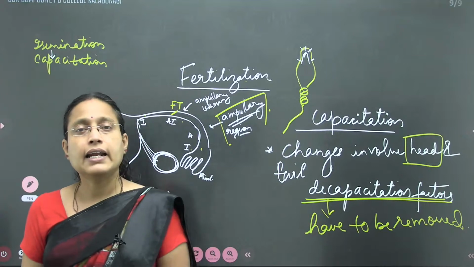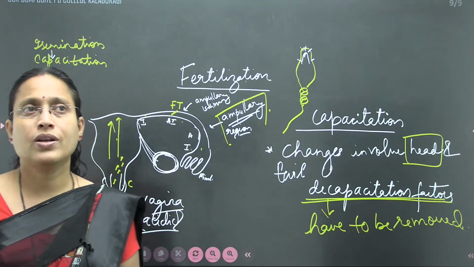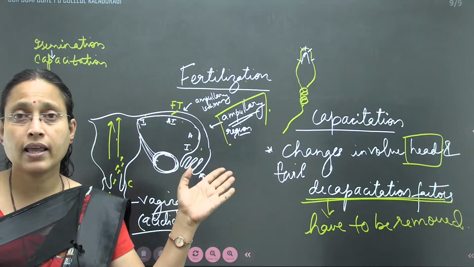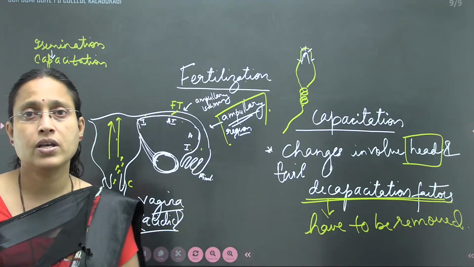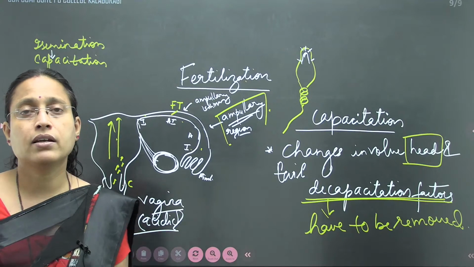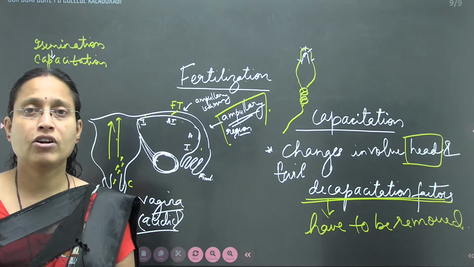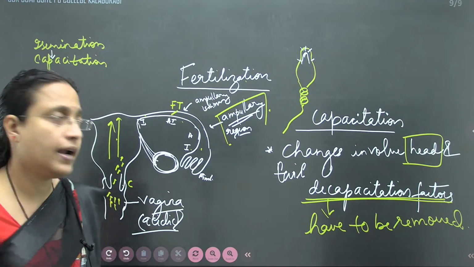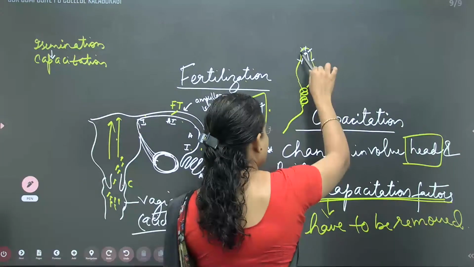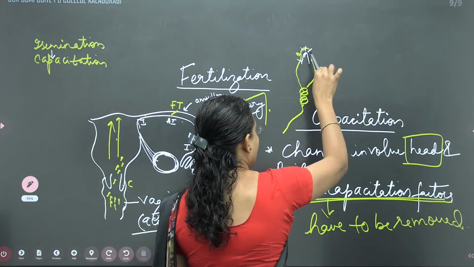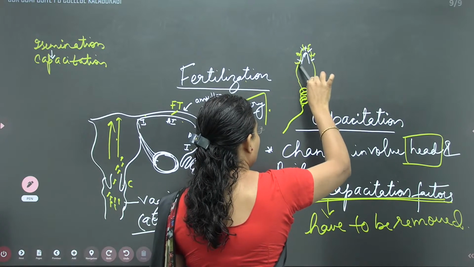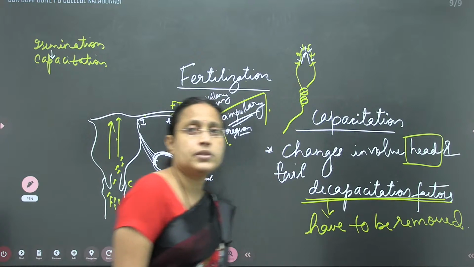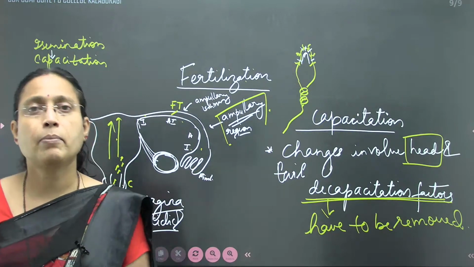The second decapacitation factor is the adhesion molecules, which were there at the time in the male reproductive system when the sperms were attached to the Sertoli cell. They also remain here, and even certain glycoproteins remain attached in the head. Now one is fats, so next will be glycoproteins and other substances that act as decapacitation factors.